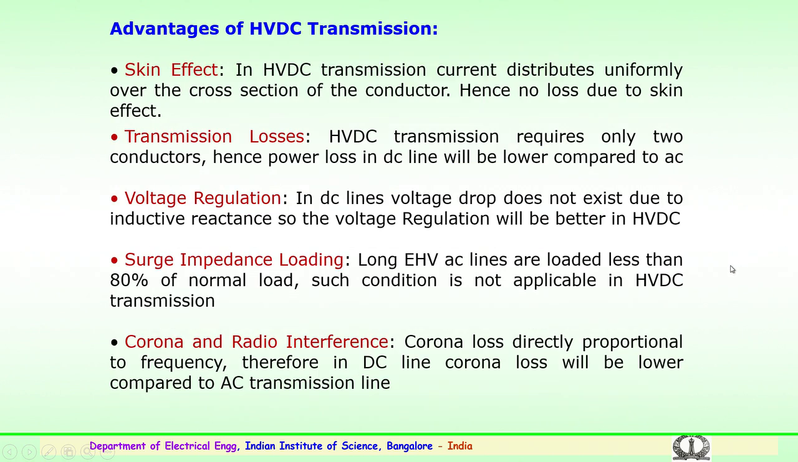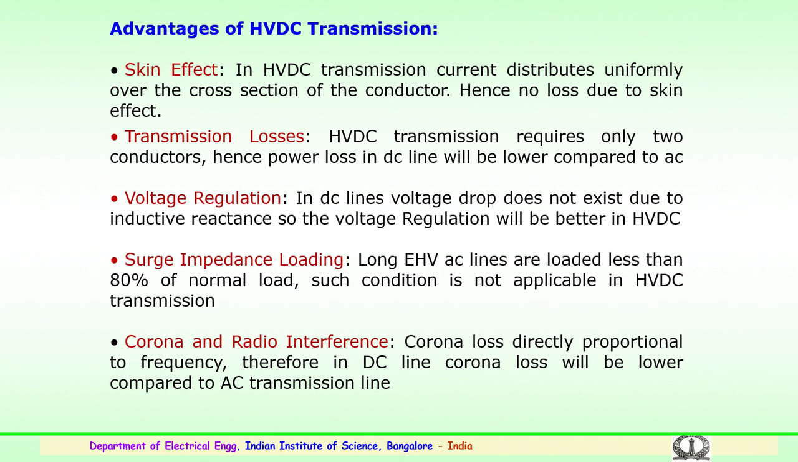The main advantages of high voltage DC transmission. The first one is the skin effect. We know that in HVDC transmission, current distributes uniformly over the cross section of the conductor. So, hence there is no skin effect, which is present in case of AC transmission. Then HVDC transmission requires only 2 conductors, the power loss hence will be lower in case of DC line compared to the AC transmission losses which are seen for AC lines.